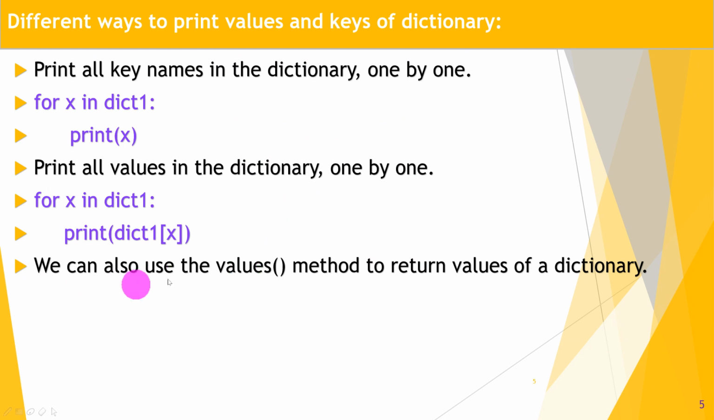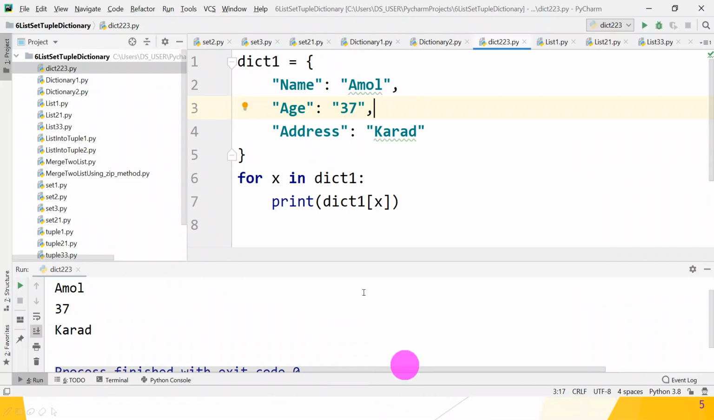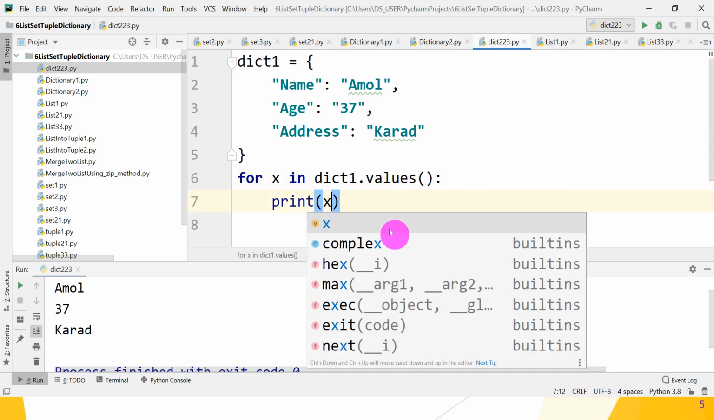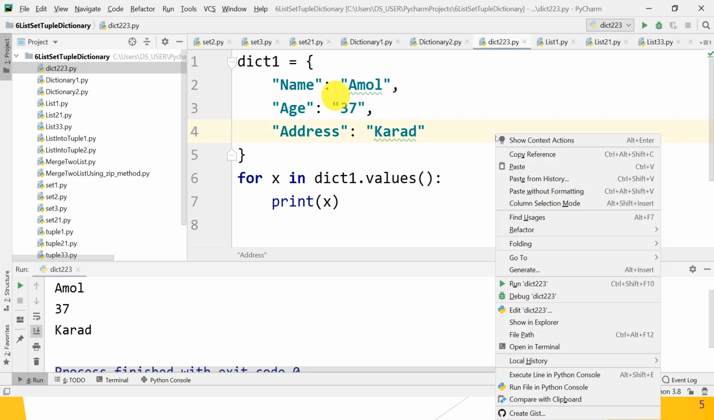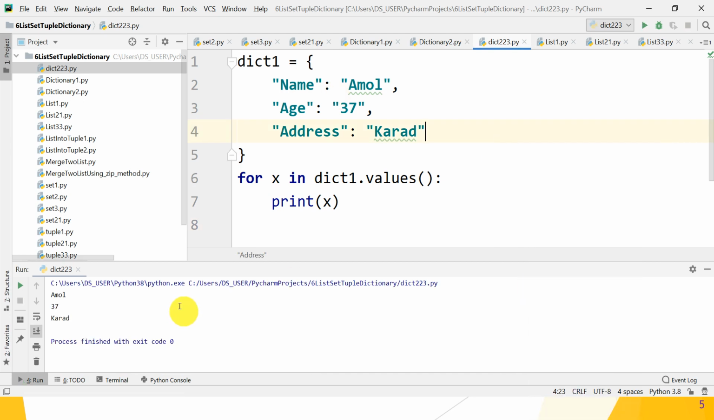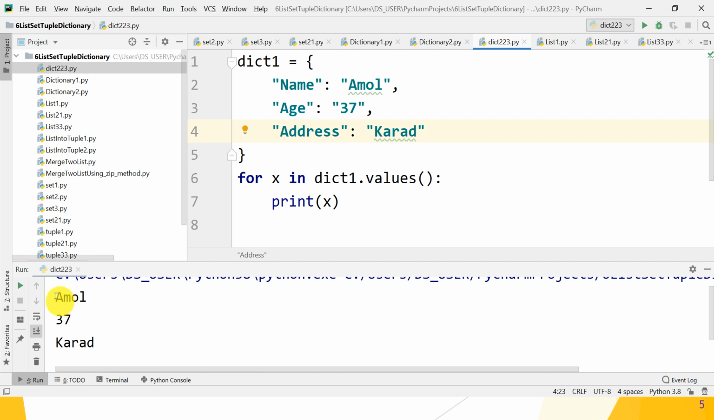We can also use the values method to return the values of the dictionary. So how to print it? For x in dict1.values(), so values are coming into the x variable and you can print the values. Great. So let's check whether it works on the PyCharm IDE. So x in dict1.values(). Okay, great. After that, just print x. So this way we will find only values from the dictionary. Great guys, it prints values only.